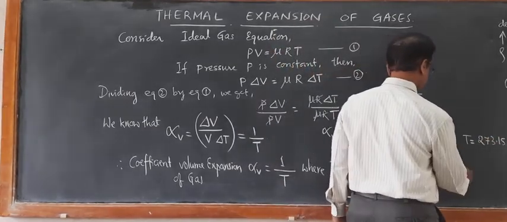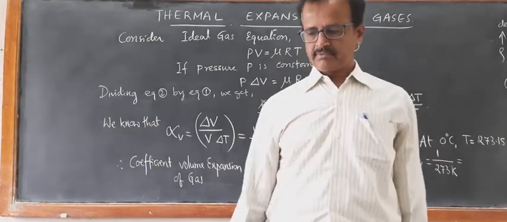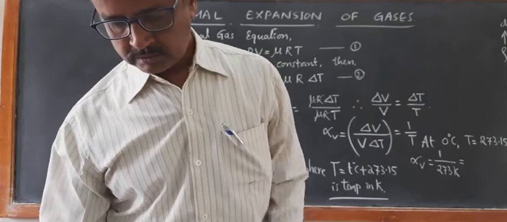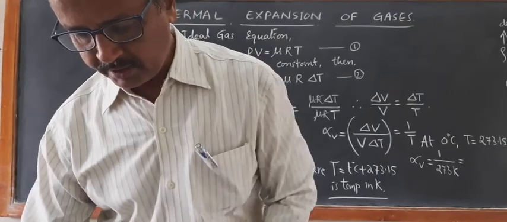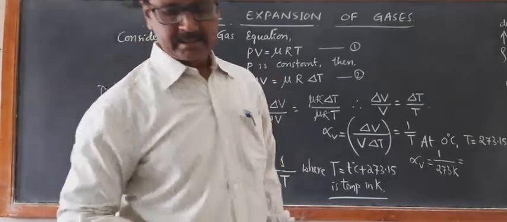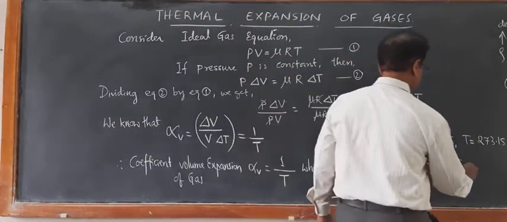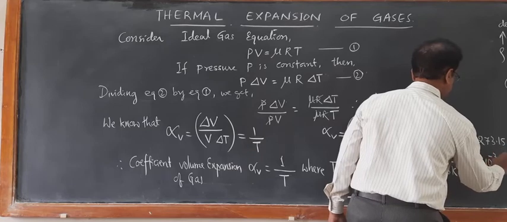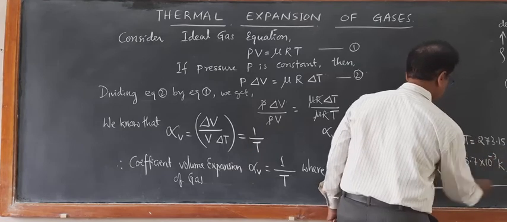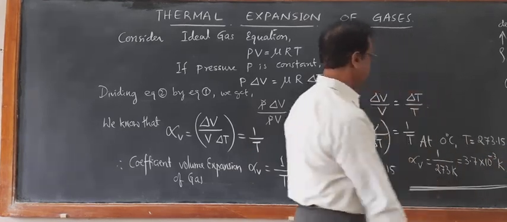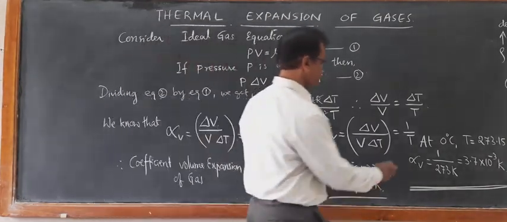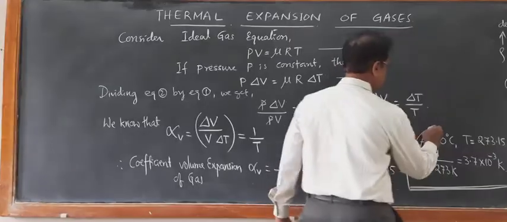If you calculate, it comes out to be a fixed value, that is 3.7 into 10 raised to minus 3 per Kelvin. So this is the constant value for gases at 0 degrees Celsius. This is important.